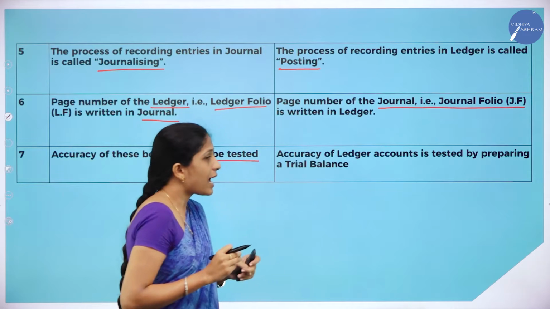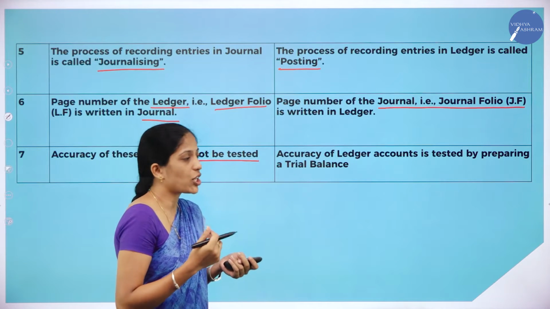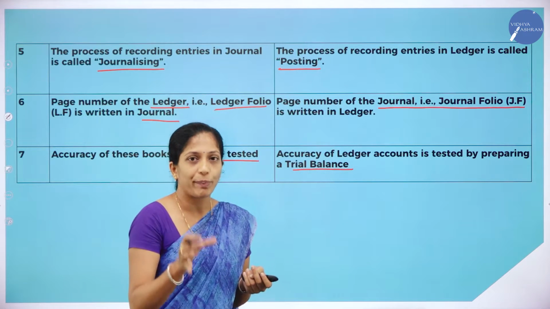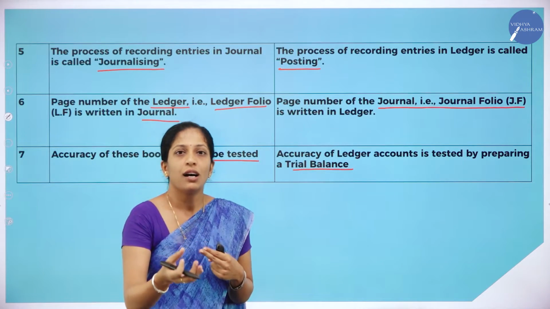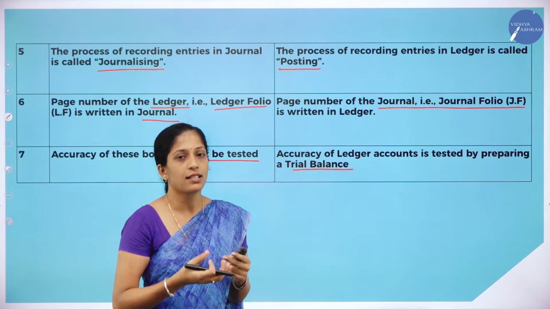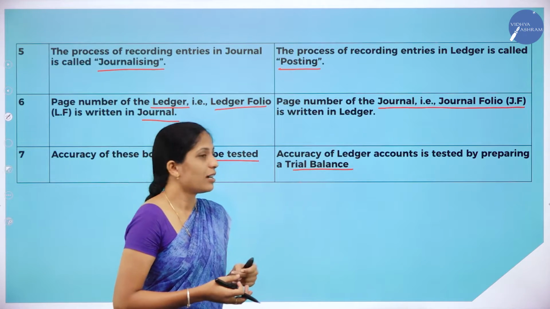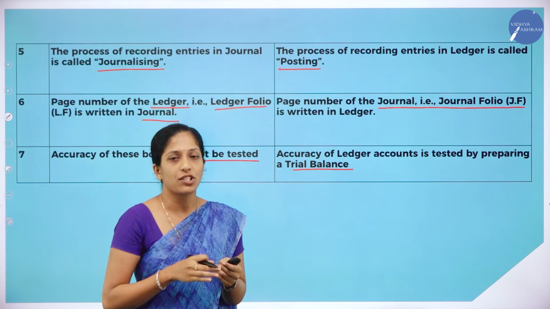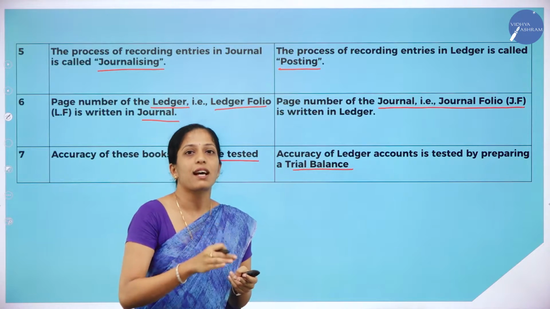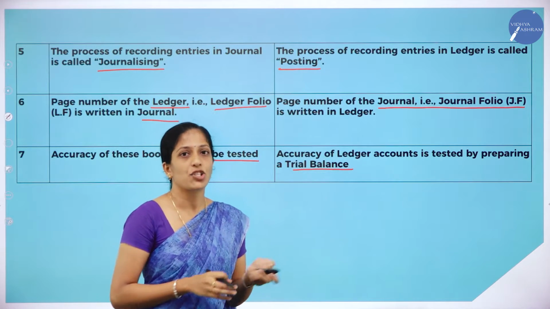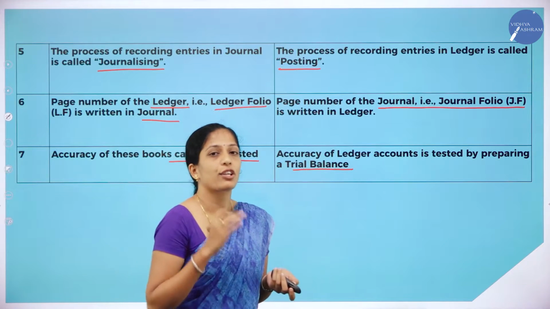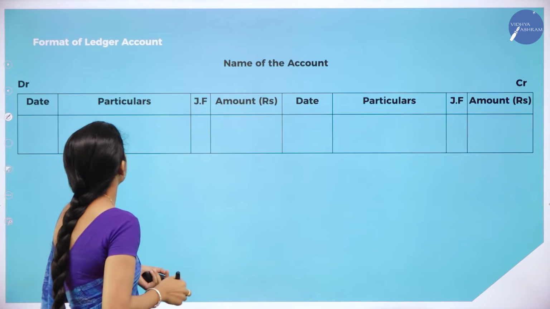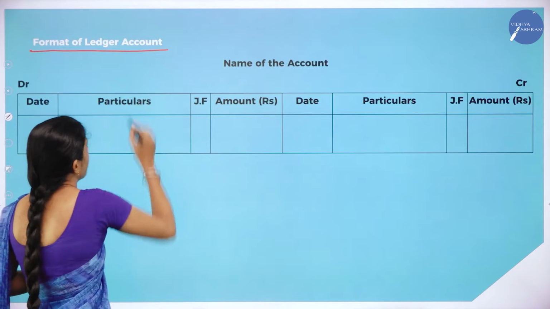Clear? Whereas in ledger, accuracy of the ledger account is tested by preparing a trial balance. We are going to prepare a trial balance, as I told you, and learn about it in further sessions. So here the accuracy can be tested, whether the ledger account is correct or not, whereas in journal the accuracy cannot be tested. Now moving on to the next concept, let us see what is the format of ledger account.